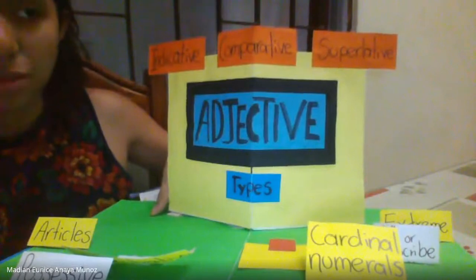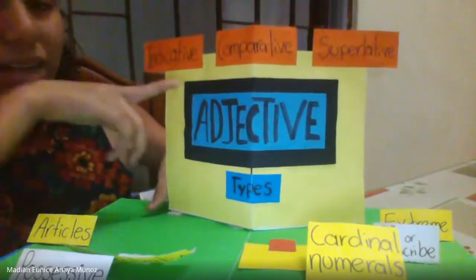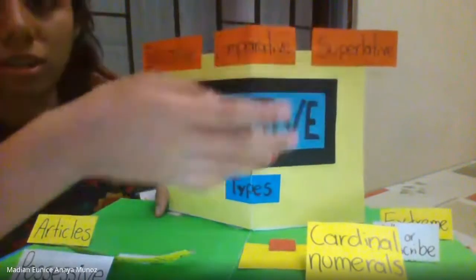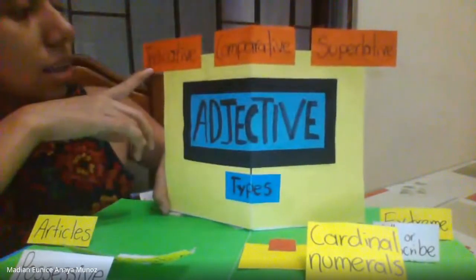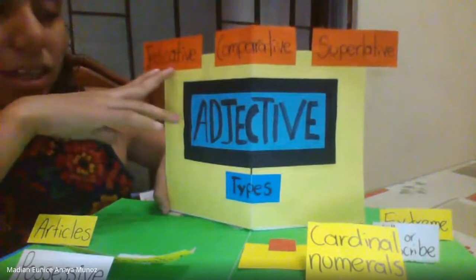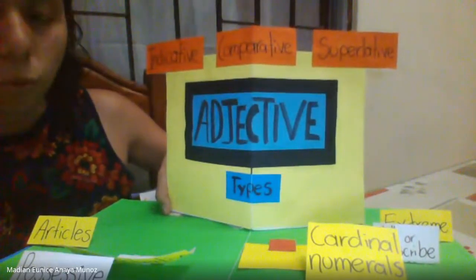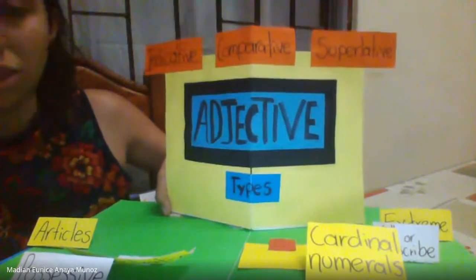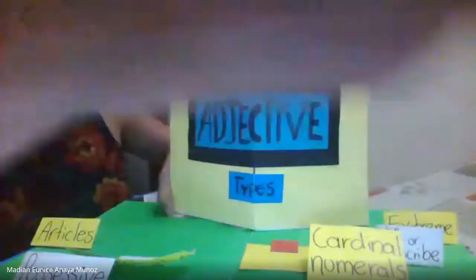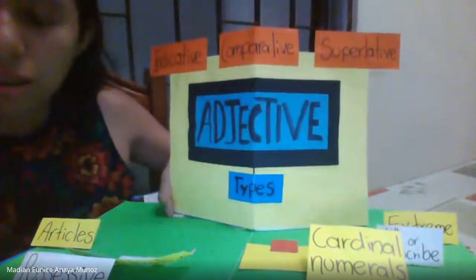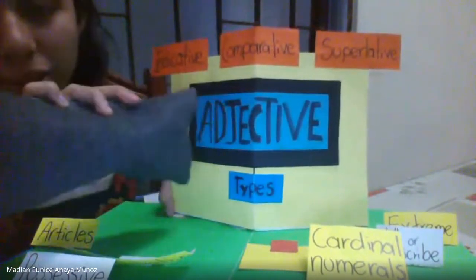An adjective can be indicative, comparative, and superlative. When I say the adjective is indicative, the adjective is describing a noun. For example, this pencil case is gray, or the gray pencil case.